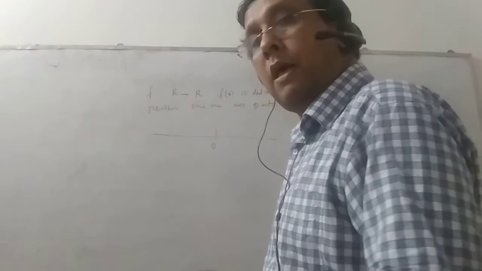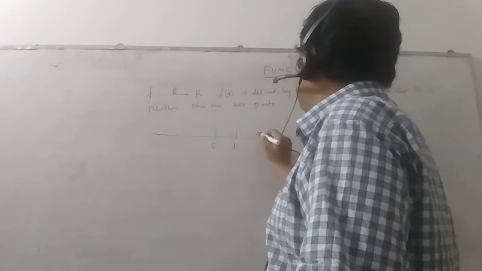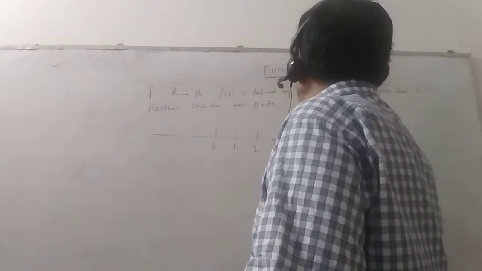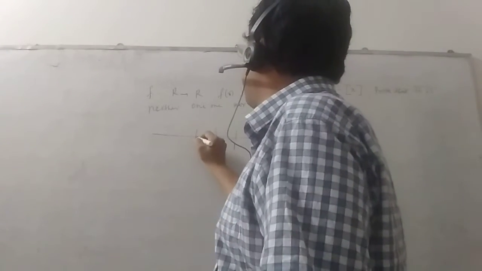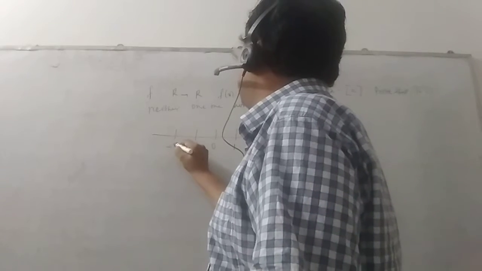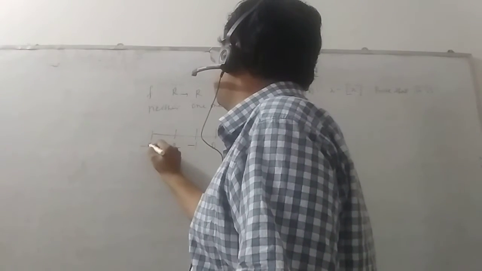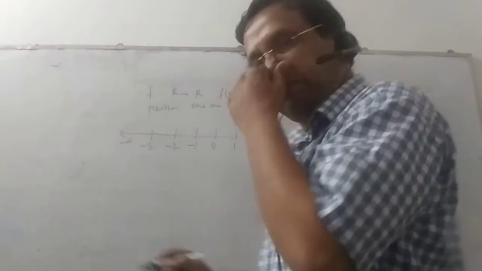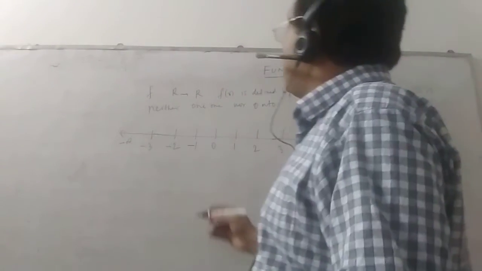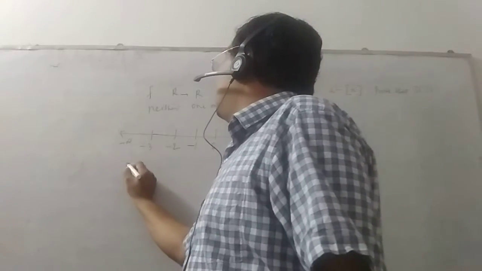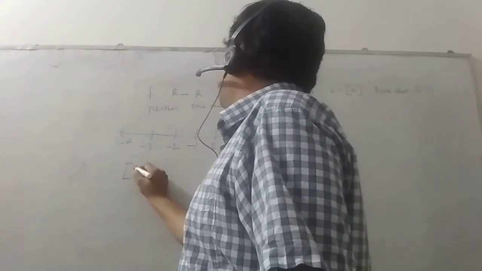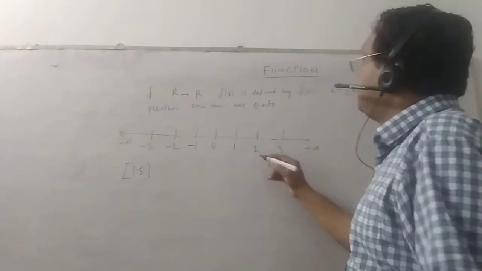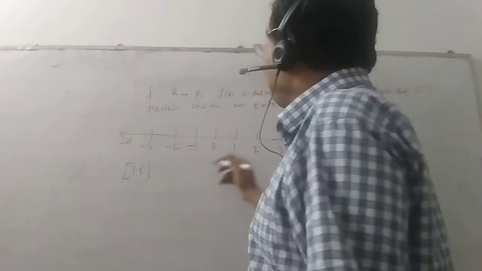It is 0, and here it is 1, 2, 3, and plus infinity. On the left side, this is minus 1, minus 2, minus 3, and in this way goes to minus infinity. In this number line, if I want to know the value of box of 1.5, this 1.5 is over here.